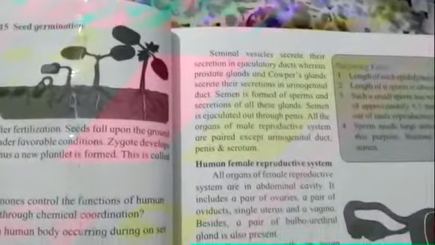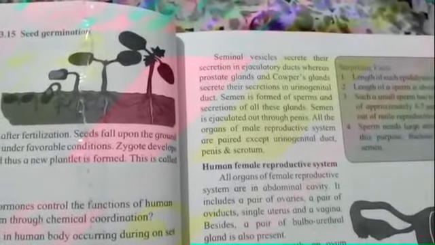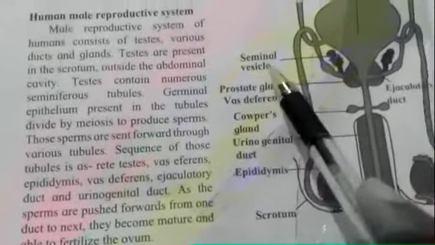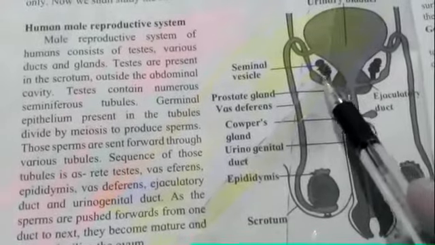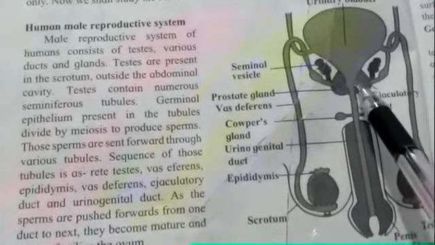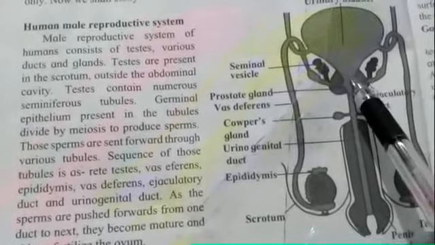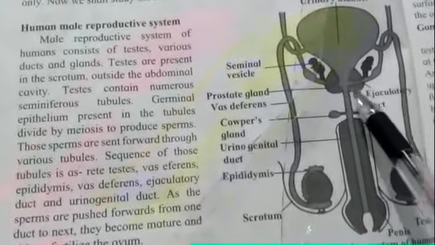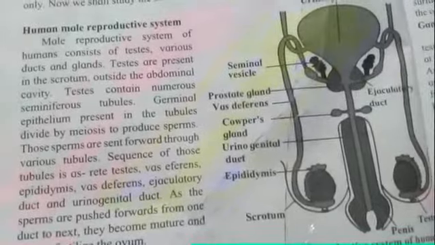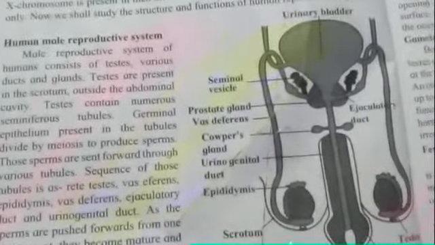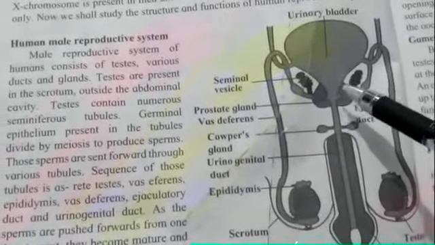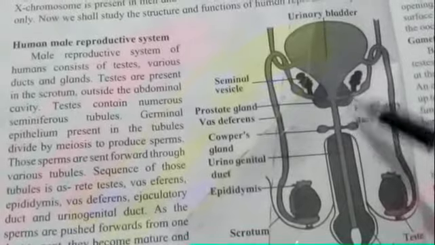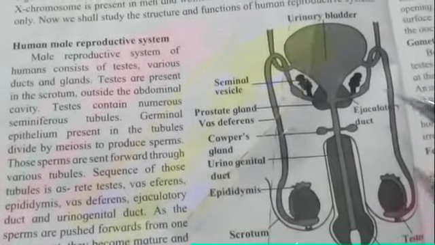Then the seminal vesicles secrete their secretion in the ejaculatory duct. See, these are the seminal vesicles. This is the seminal vesicle, and it secretes its secretion into the ejaculatory duct. Now this ejaculatory duct is present somewhat here and not here. These are the prostate glands shown in the figure. So keep that in mind, that the seminal vesicle secretes its secretion into the ejaculatory duct, which is present somewhat on this side like this, inside the urinary bladder.